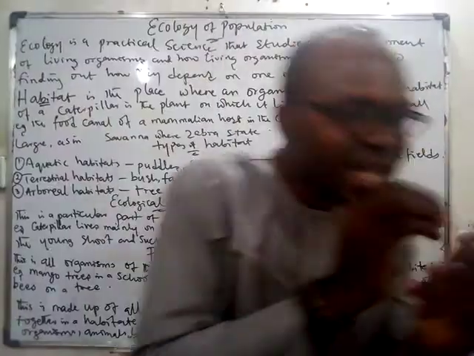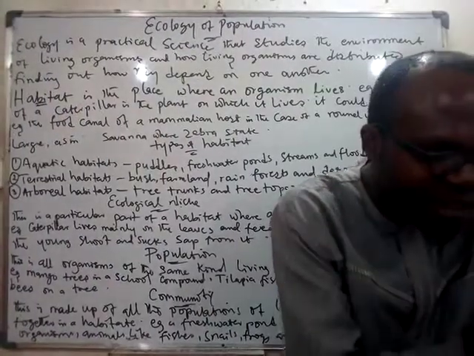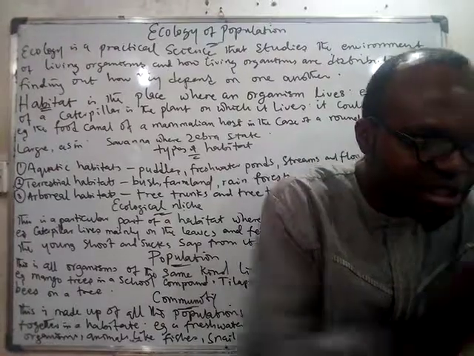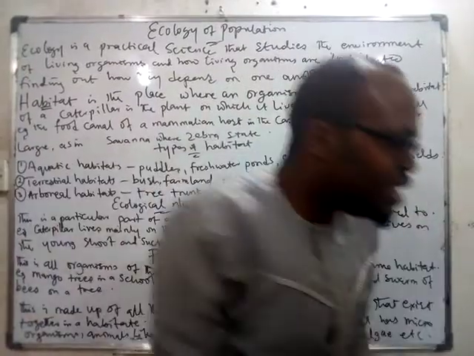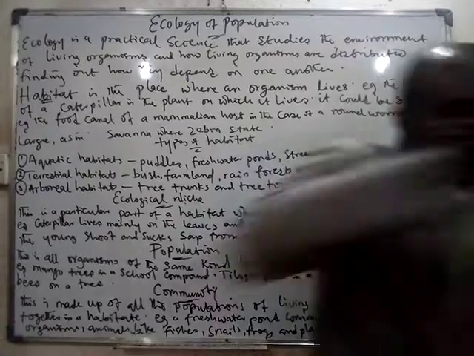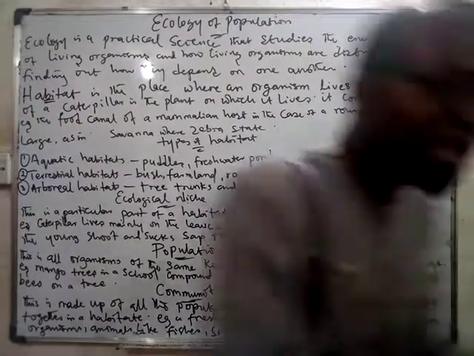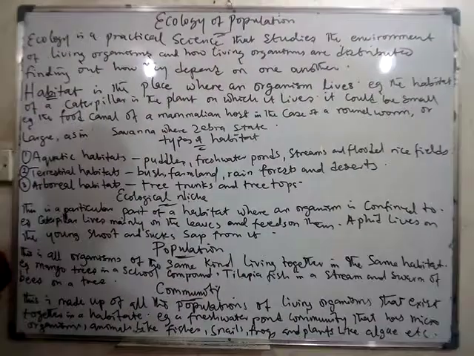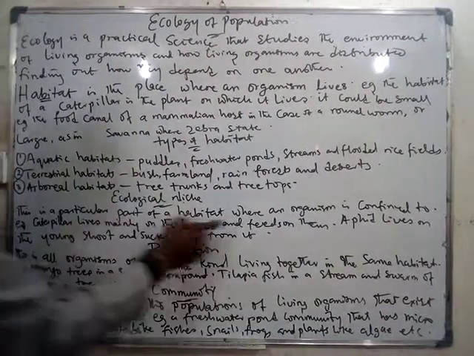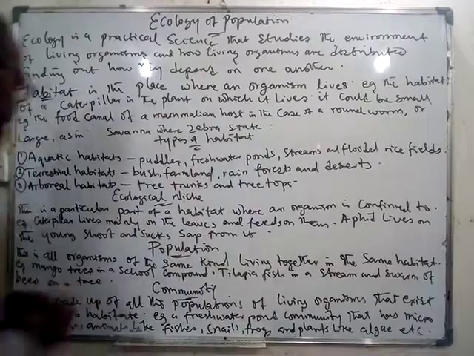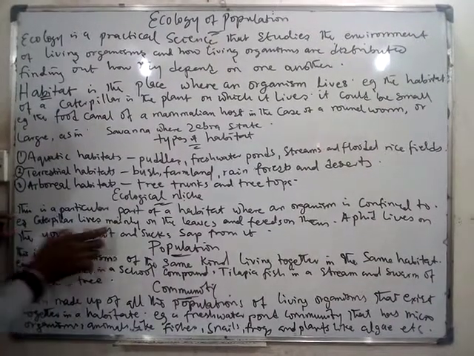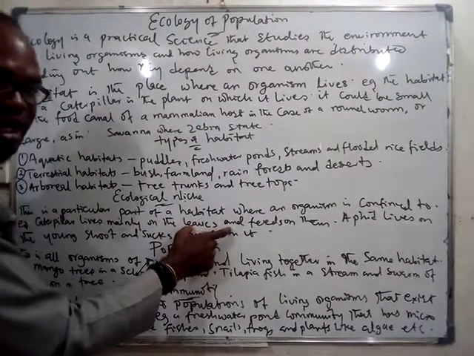Then we look at niche. Niche is that particular place in your habitat where you stay. If this is my habitat and I'm staying only in one room inside the whole house, that is my niche. Niche is the particular part of the habitat where an organism is confined to. E.g., the caterpillar lives mainly on the leaves of a plant.